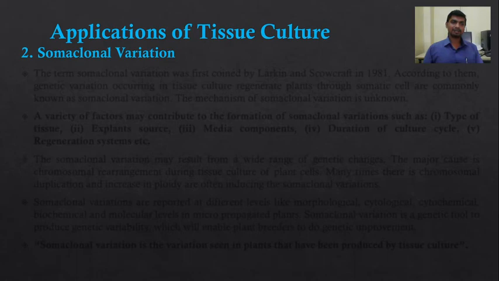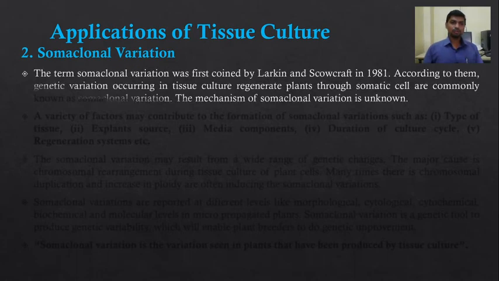Those variations are called somaclonal variation. The term somaclonal variation was first coined by Larkin and Scowcroft in 1981. According to them, genetic variation occurring in tissue culture regenerated plants through somatic cells is commonly known as somaclonal variation.